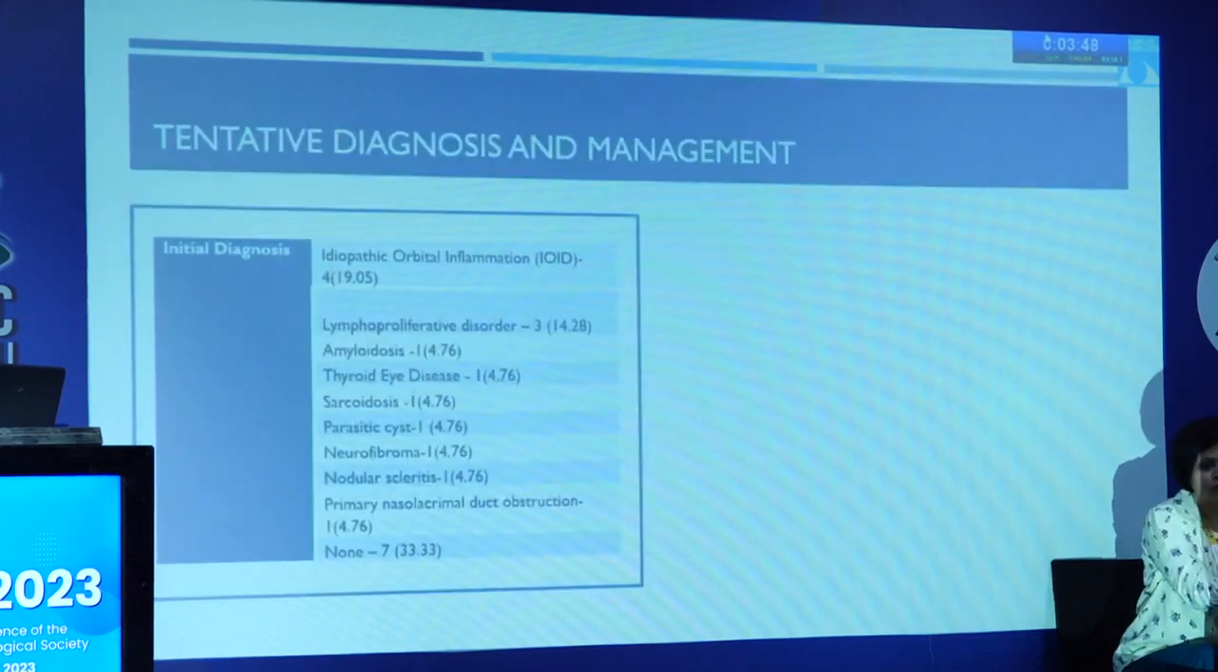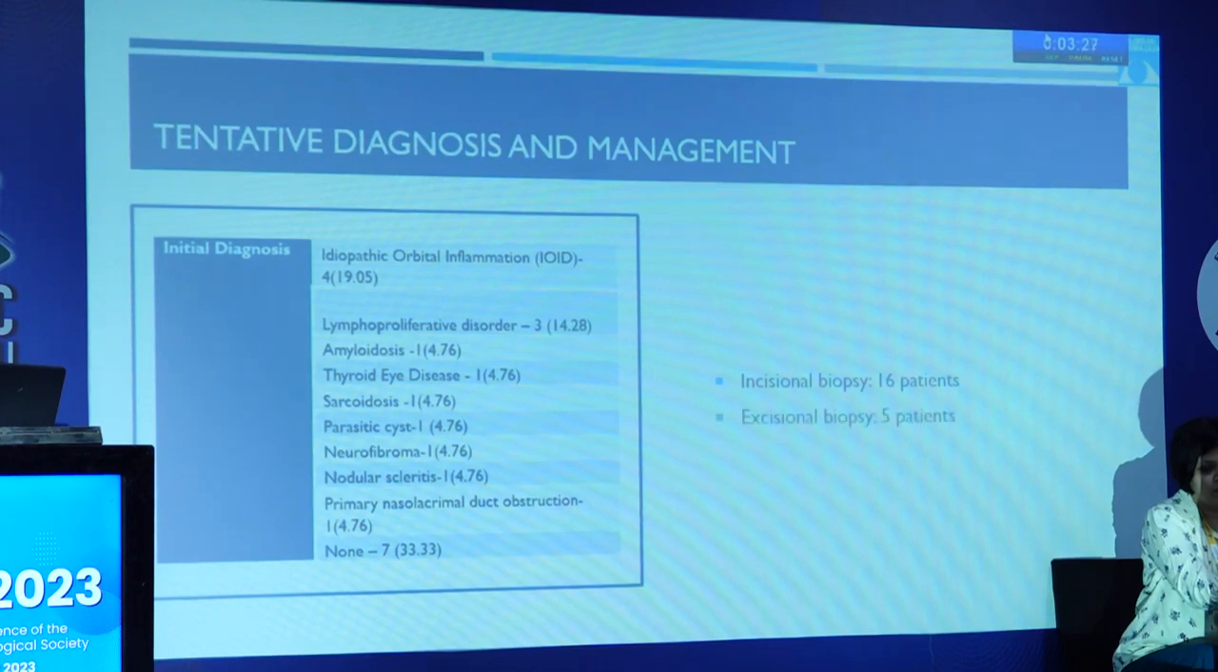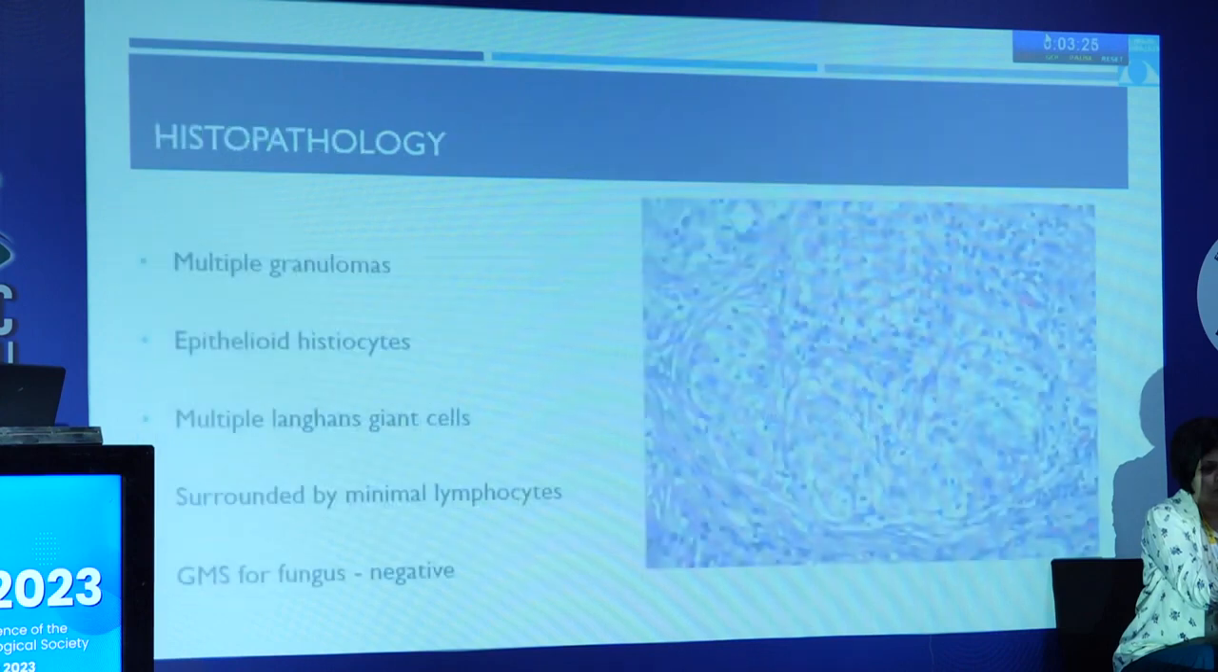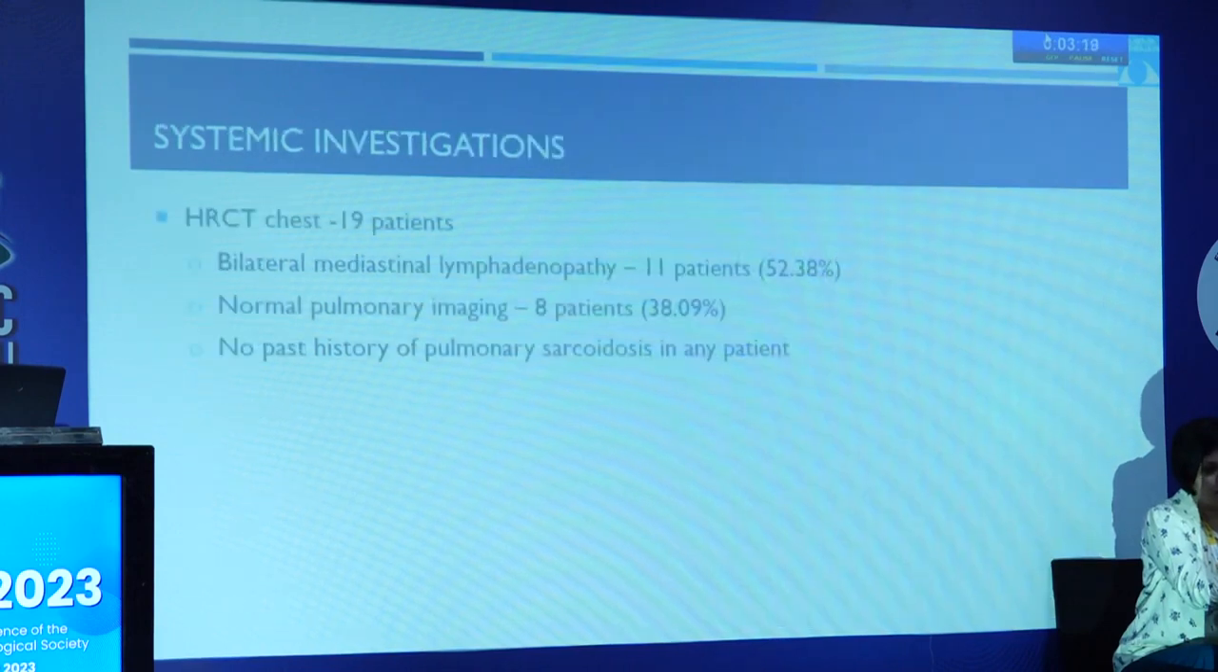So based on the clinical features and imaging findings, the most common initial diagnosis was either an IOID or a lymphoproliferative disorder. Since these patients had already undergone treatment elsewhere, hadn't responded to treatment, or there was some kind of clinico-radiological mismatch, we went ahead with surgery, of which incision biopsy was done in 16 patients and an excision biopsy was done in 5 patients. All patients had characteristic non-caseating epithelioid granulomas confirming the diagnosis of orbital sarcoidosis.